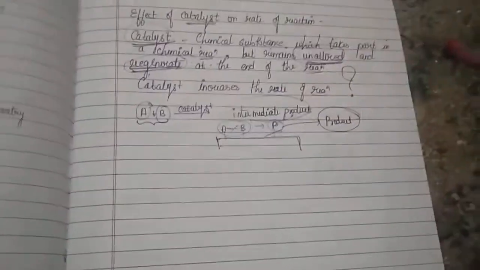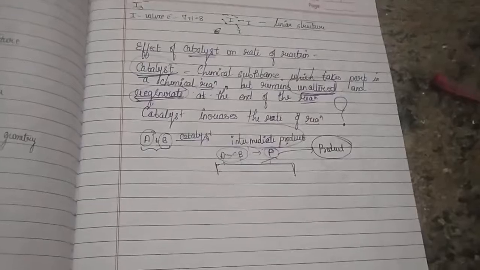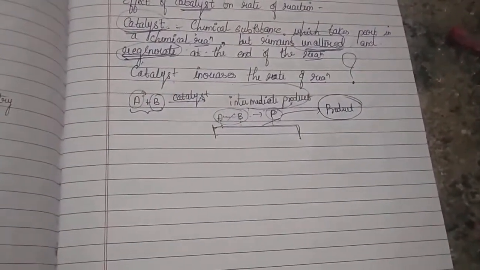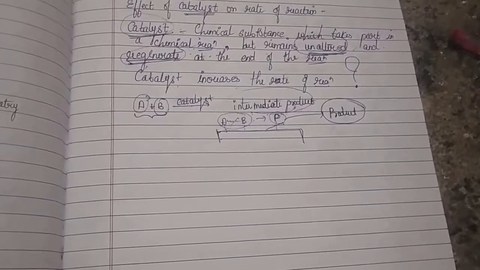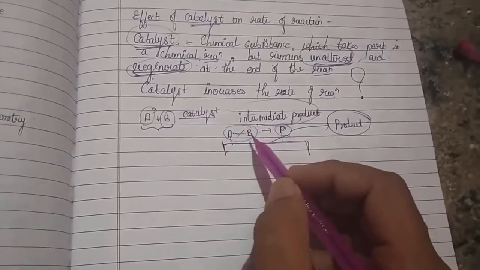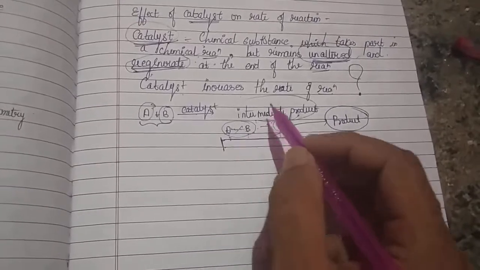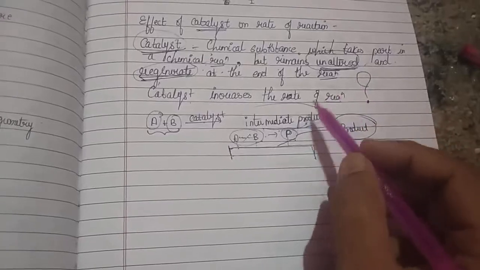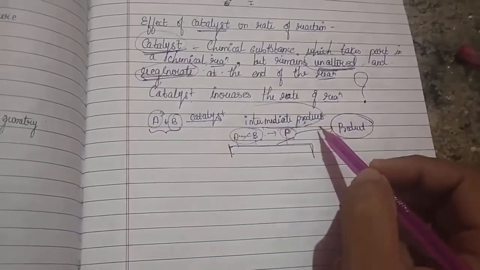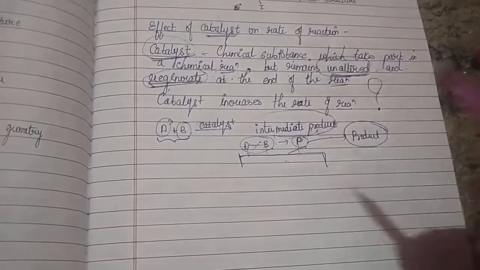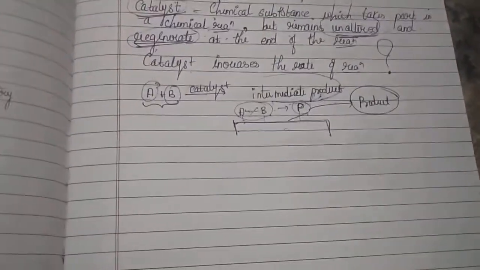This is the important scenario which is taking place on the surface of the catalyst. So whenever you're using a catalyst, first and foremost, it forms temporary bonds with the reactants to form an intermediate product or an intermediate complex. Then whatever intermediate product has been formed is going to decompose because it will be of higher energy, highly unstable.